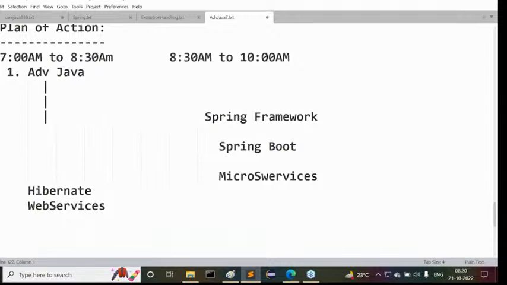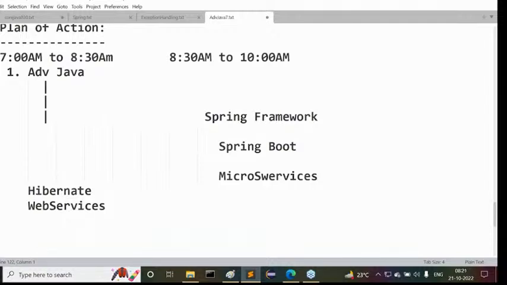But from 8:30 to 10, what I'm going to discuss there: after completion of some topics in advanced Java, in the middle of advanced Java, I'll start the Spring Framework at 8:30 to 10 o'clock. After that, Spring Boot. Next one is what? Microservices. Altogether, if we assign 7 to 8:30 and 8:30 to 10 to me, I'm going to complete advanced Java with the frameworks totally.